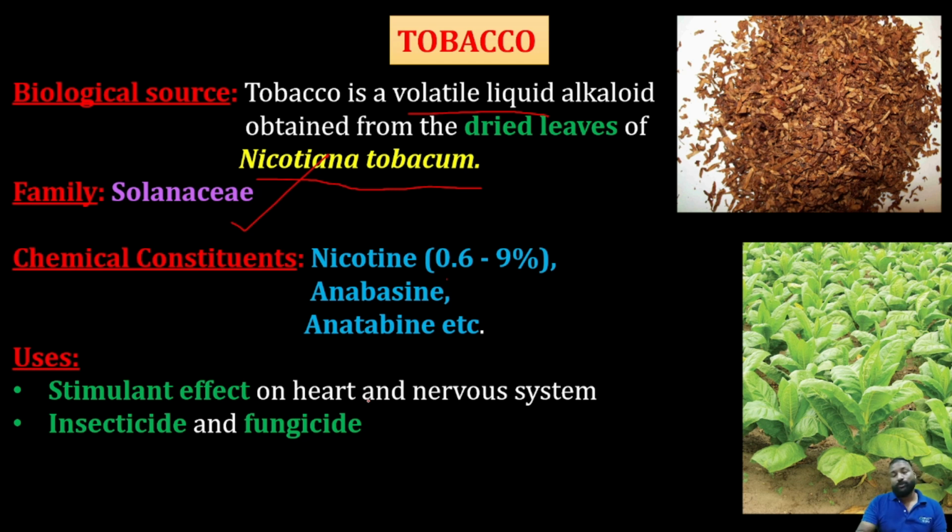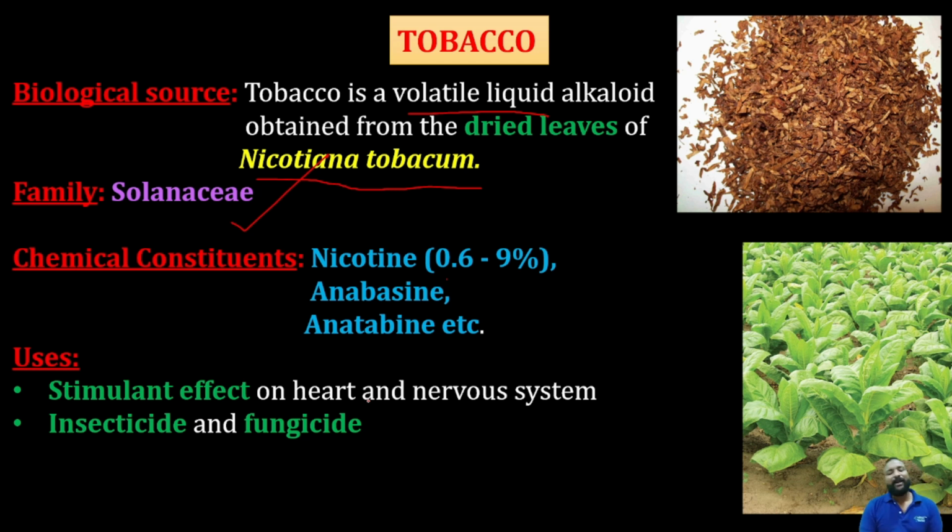But not only the medicinal use, the physiological action that it produces on our body, this nicotine is also used in surgeries and some other properties, and also to stimulate the brain. In some other formulations they extract the nicotine, which is 0.6 to 9%. That nicotine is extracted and then prepared as a medicine to produce some CNS stimulant activities. Clear?